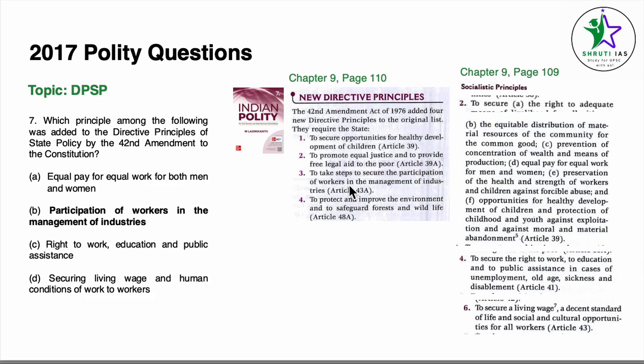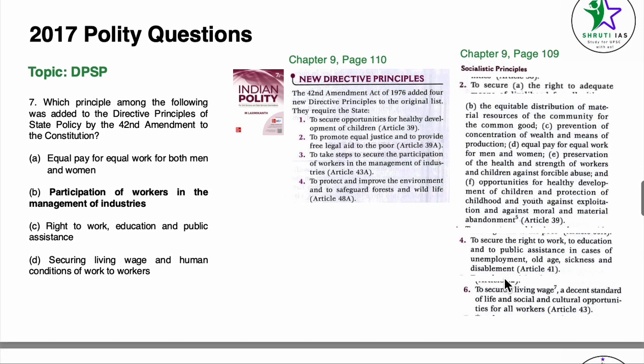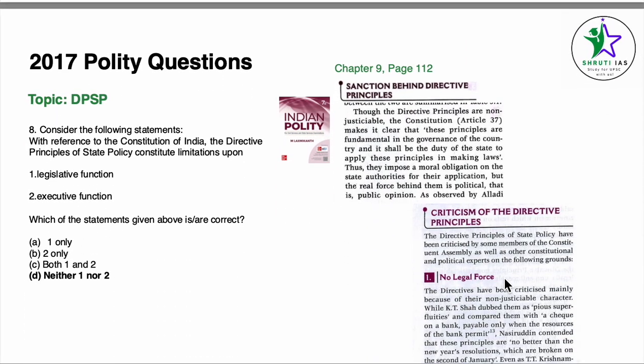Yeah. To take steps to secure participation of workers in the management of the industries, Article 43A. So this becomes our correct answer. And for the other options A, C and D, we find them on page number 109. So 2, 4 and 6 are among the original DPSPs, and this one was added later on. I'm not going to read this entire thing. You can go ahead and read this because DPSP is a chapter we do in a lot of detail. So I don't think we should spend a lot of time on this question.